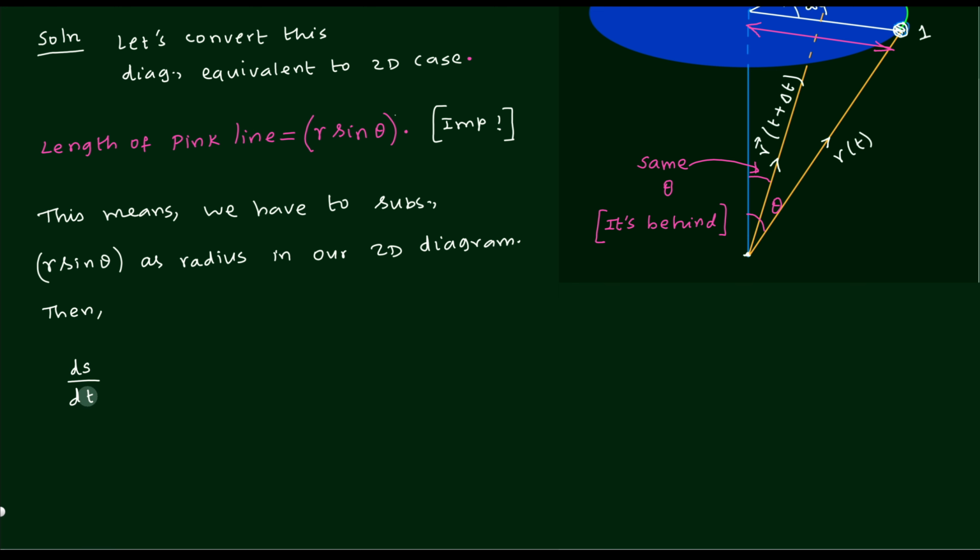So ds by dt would be equal to omega cross. There was r, that r I am going to substitute as r sin theta. That's what I am trying to do. You remember that r will be replaced by an r sine theta now. And the direction for this is r cap, because r cap will be the direction corresponding to the radius.